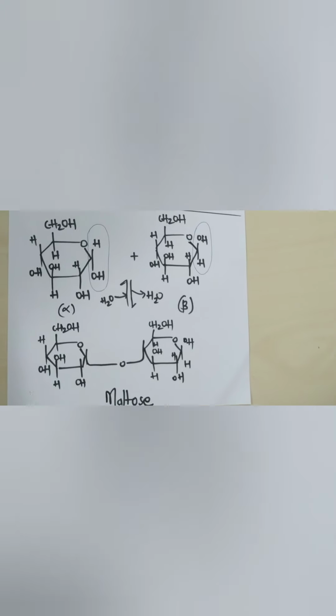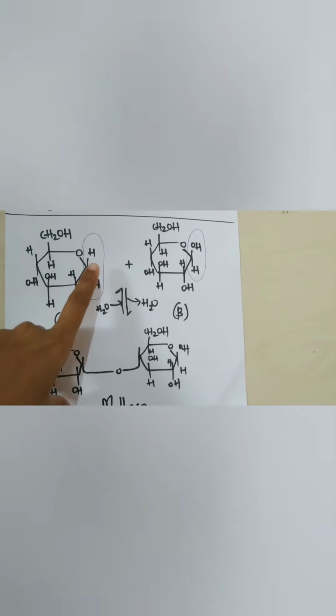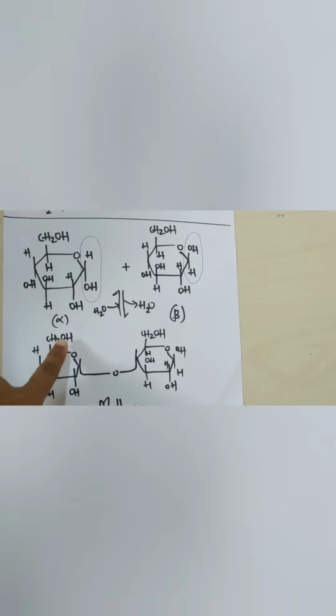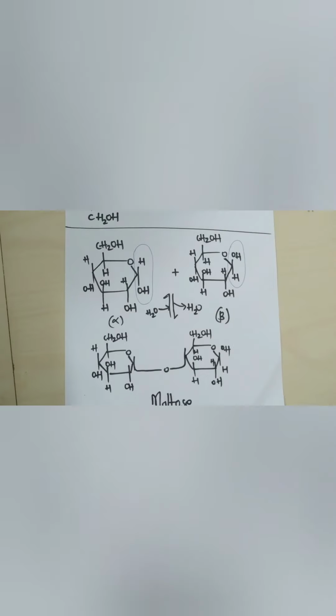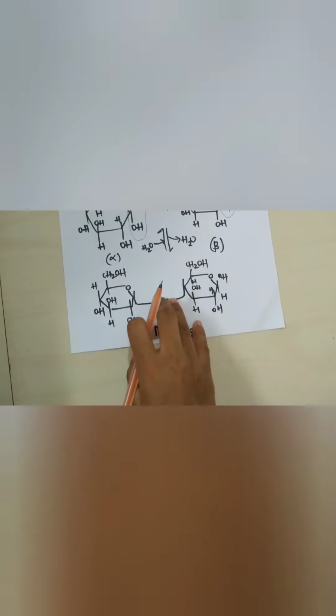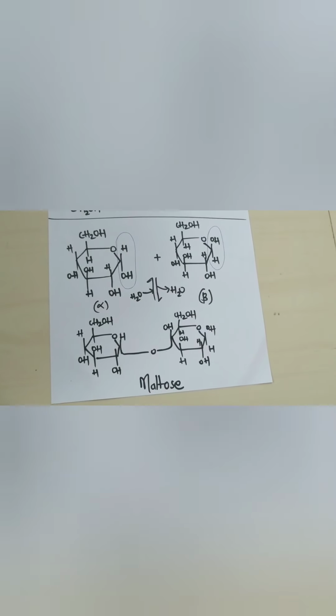But how? The H group of alpha glucose and the OH group of beta glucose are removed and the chain formation takes place. And this chain formation leads to maltose. This is how maltose formation takes place.